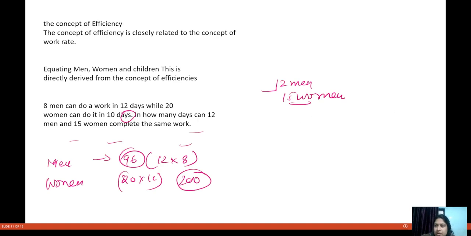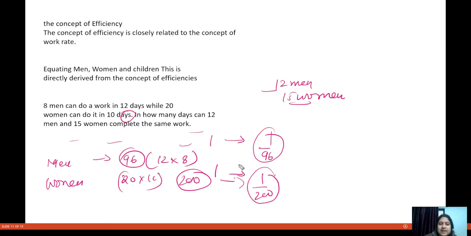So we have this: 1 by 96 of the work is done by one man in one day, and 1 by 200 of the work is done by one woman in one day. Why? Because one man can do the entire work in 96 days, and one woman can do it in 200 days.